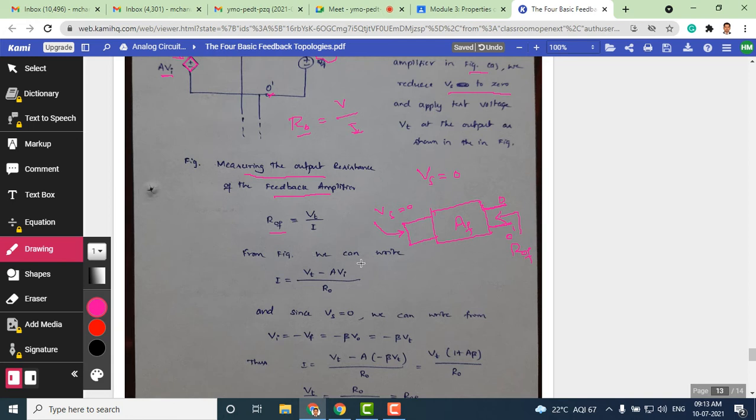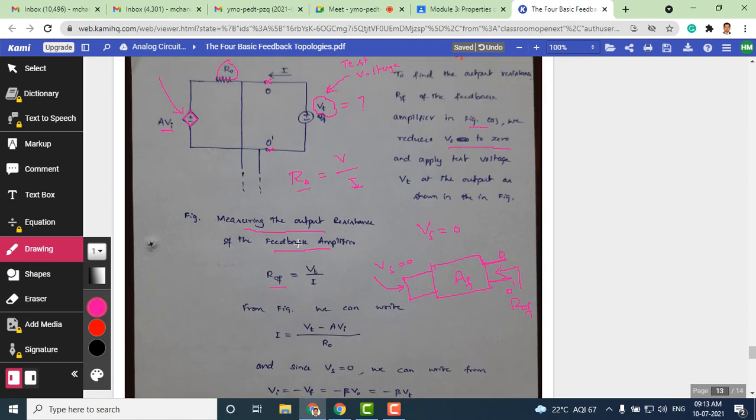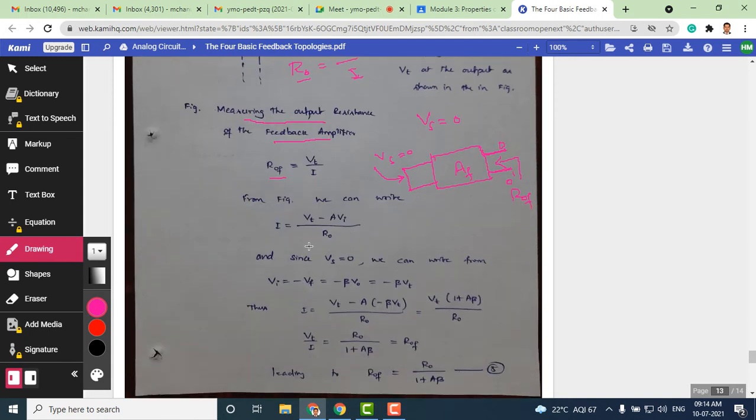Now we can write the current equation as I equals Vt minus A times Vi. This is the current equation I am writing here. How do we write the current equation? Current flowing in this branch. So this is nothing but Vt minus this voltage, A times Vi, divided by the output resistance, which is R0. That is nothing but the expression for I. I hope this I expression is clear to you. I would write the current flowing due to the 2 sources here. One is Vt, the other one is A times Vi. And if you divide that with the resistance value, that gives you the expression for the current.